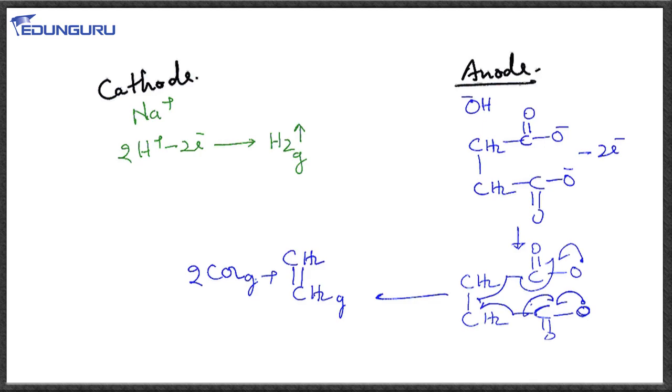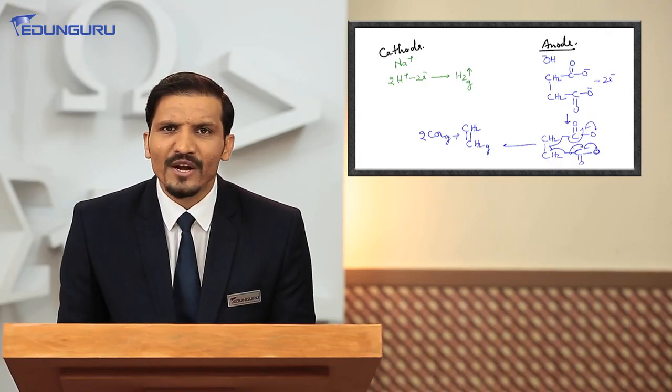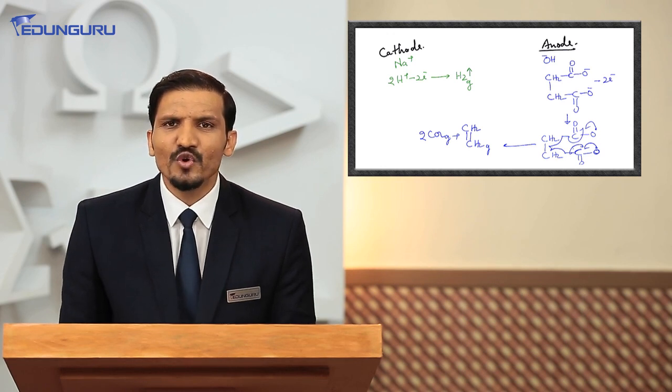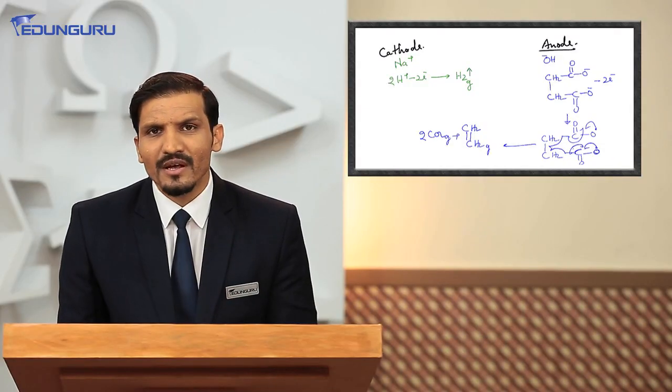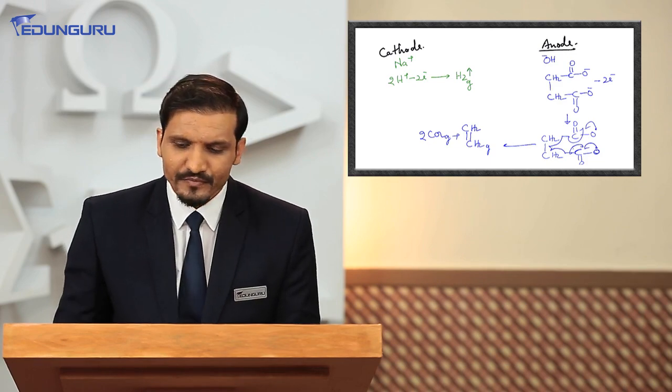So in this case, by the passage of 2 Faraday, or 2 equivalents of electrons, how many gaseous molecules do we have? 1 hydrogen at cathode, and the gases obtained at anode are 3 moles: 1 of ethene and 2 moles of CO2.